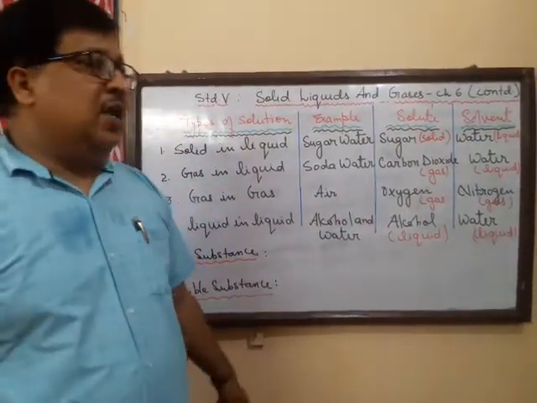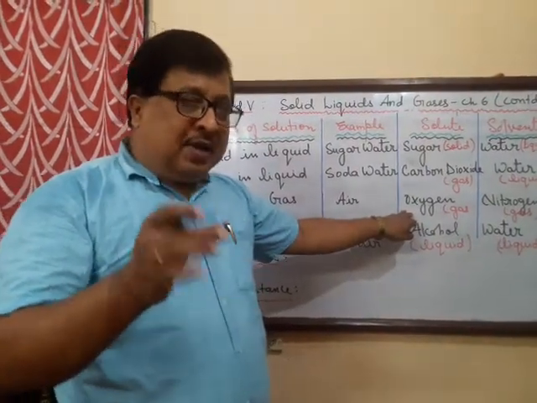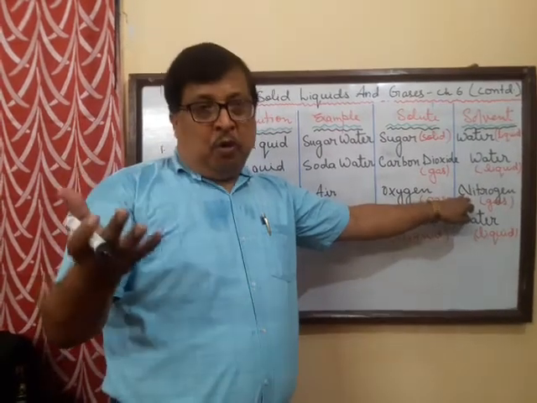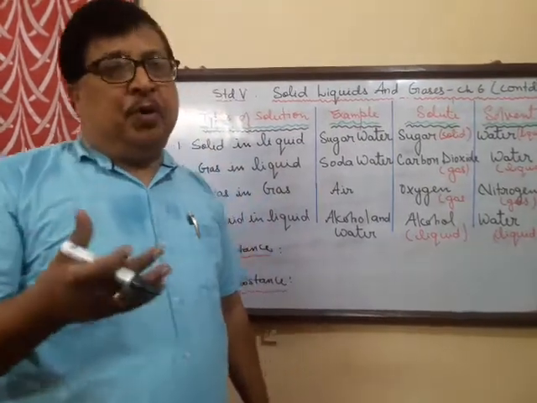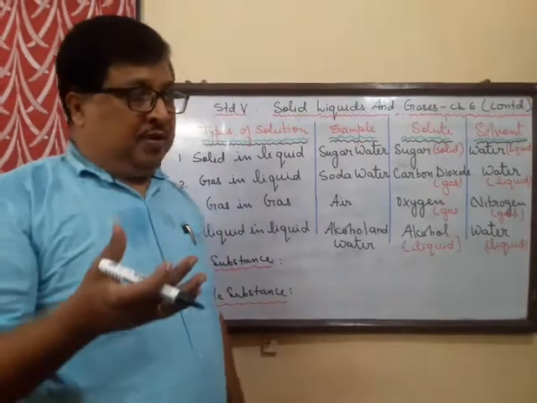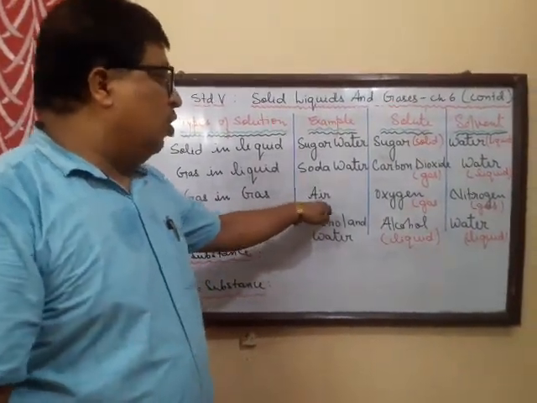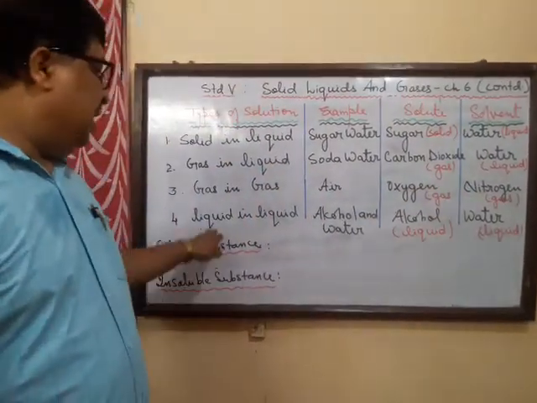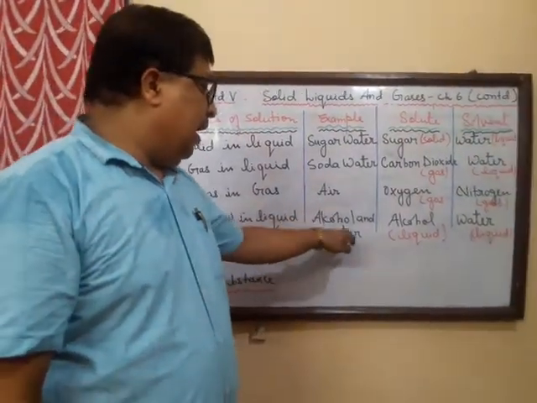Here I have taken 2 gases, where oxygen, being in the minor proportion, that means less, is the solute, and nitrogen, being in the more quantity, is the solvent. Generally in a solution, whichever component is present in the larger quantity is the solvent. So here in gas in gas, air, this solution, oxygen is the solute and nitrogen is the solvent, you can say that.